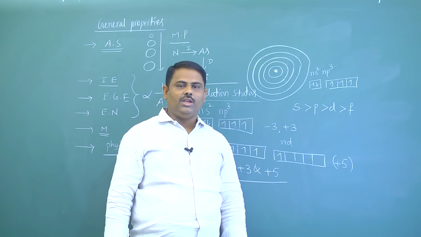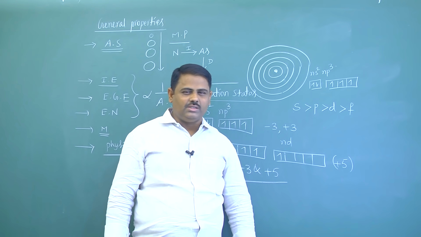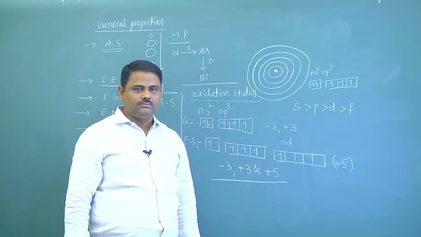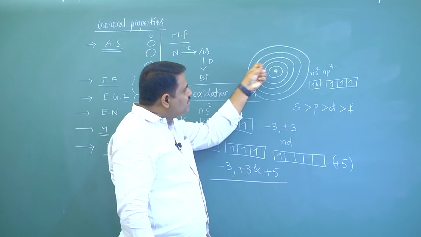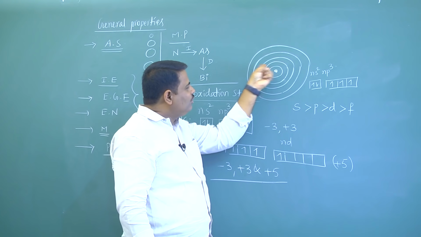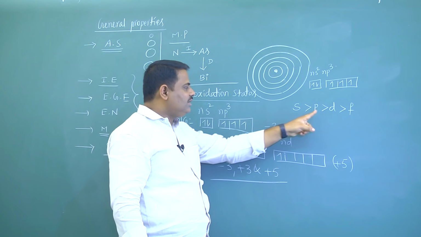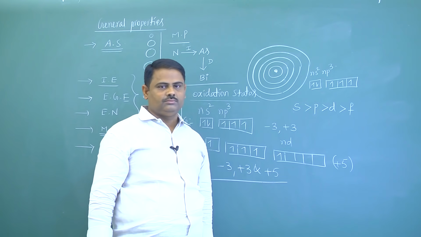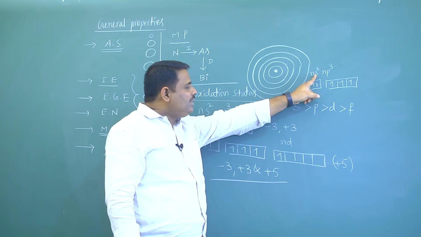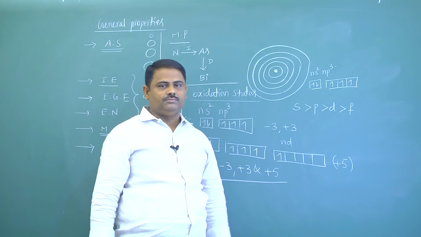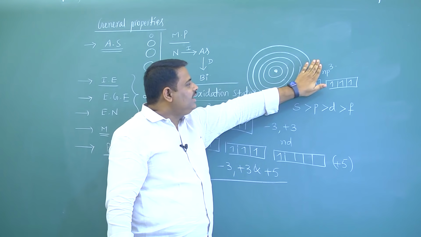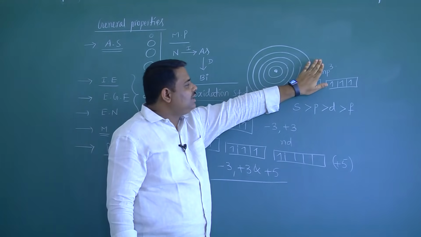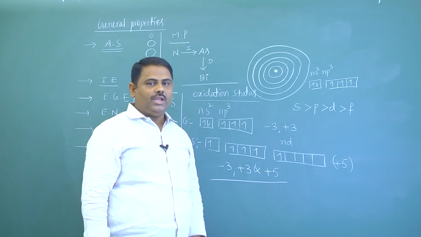That's why we can't get +5 oxidation state, because here nucleus is pulling electrons towards itself more because of poor shielding effect of d and f orbitals. This pair cannot be excited. This pair is inert here. That's why this is called inert pair effect.